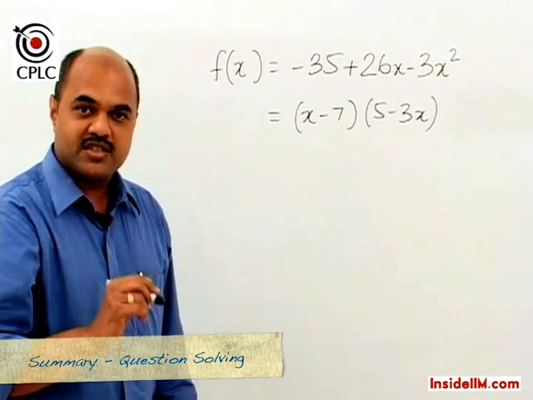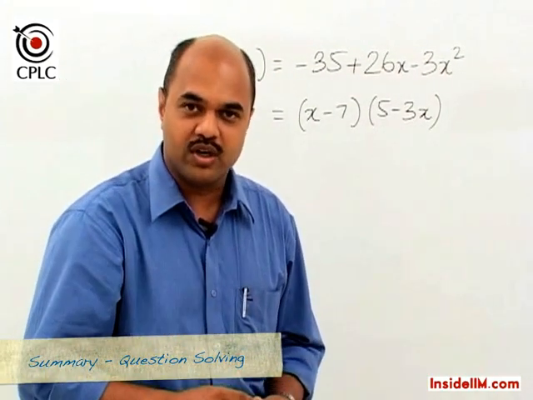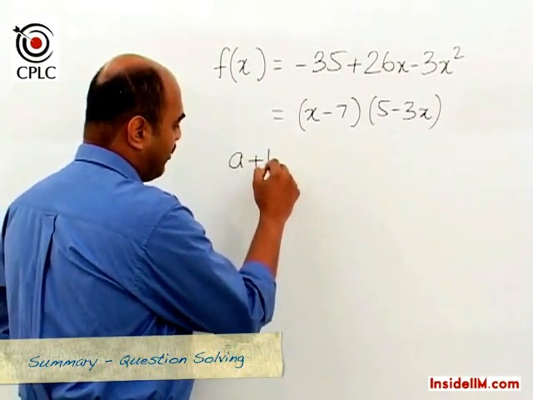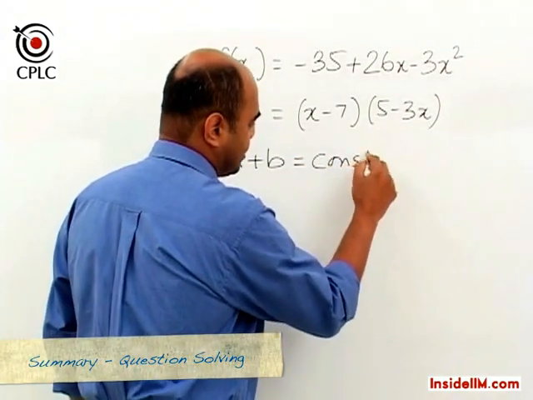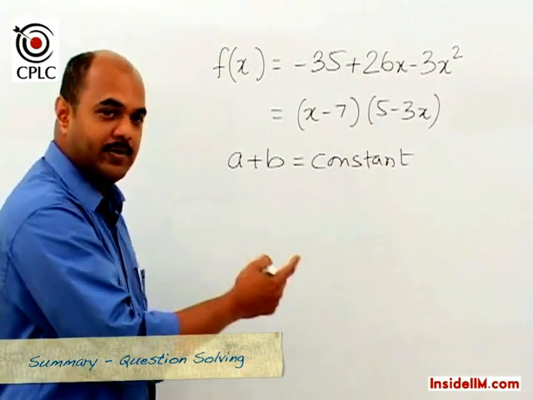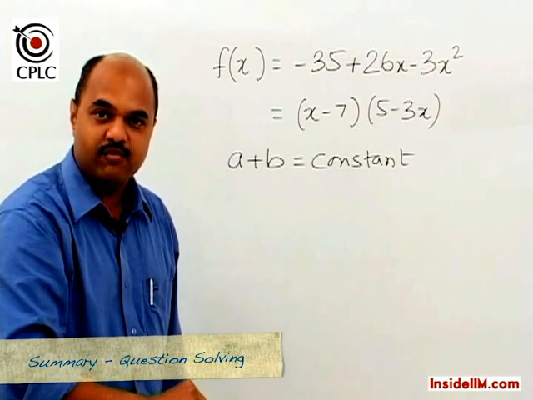We want to adjust the sum. Now, why is it that we want to adjust the sum? We've already gone through a concept where we've said that if the sum of a certain expression, let's say a plus b, is given as a constant, then we know that a into b, the product, would be maximum when each term has the same value.